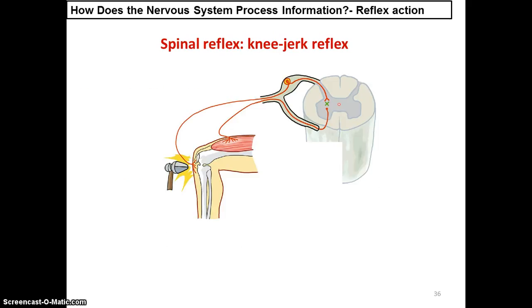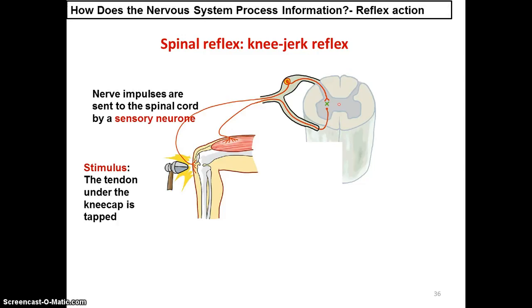Let's look at an example of a spinal reflex, the knee-jerk reflex. First, we need a stimulus. In this case, the stimulus is when the tendon under the kneecap is tapped. Nerve impulses are sent to the spinal cord by sensory neurons.